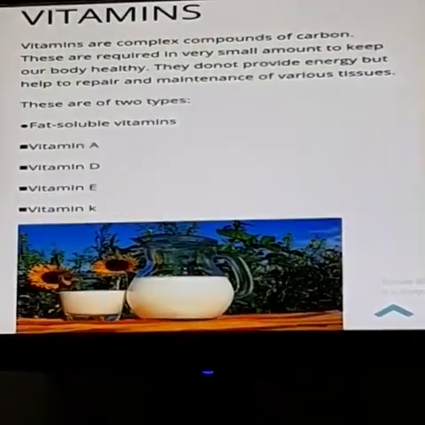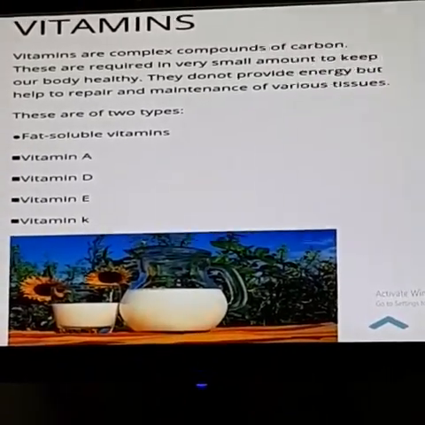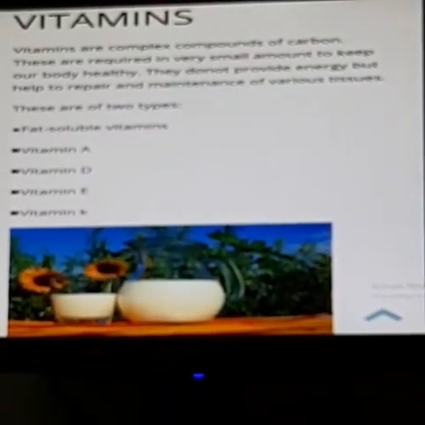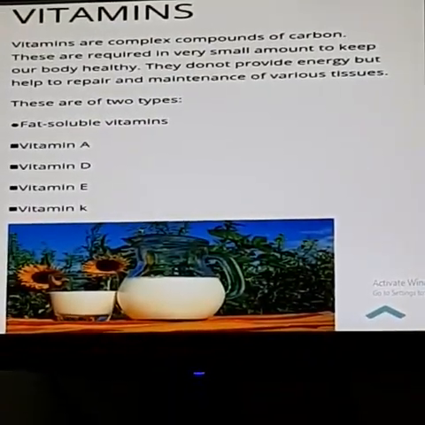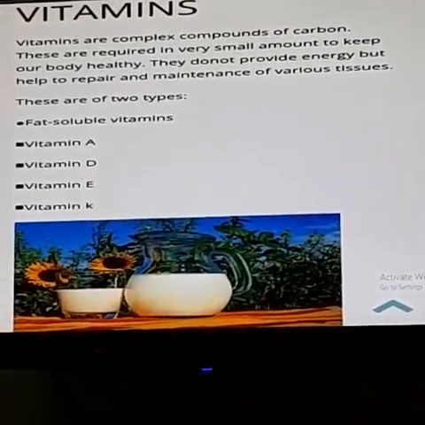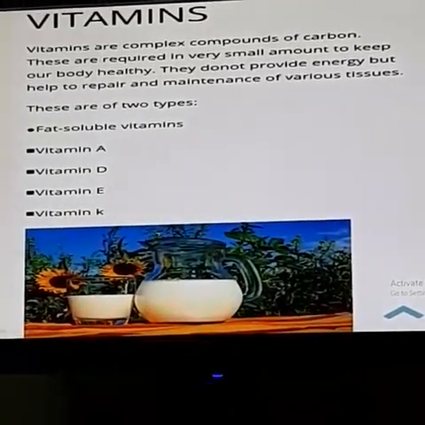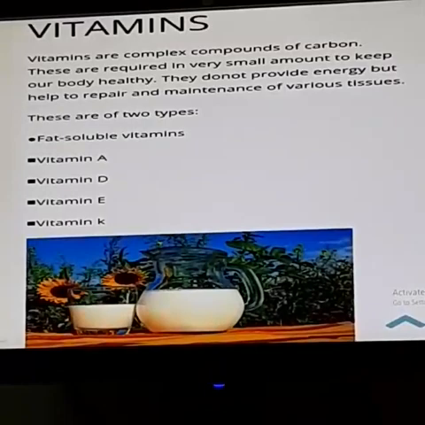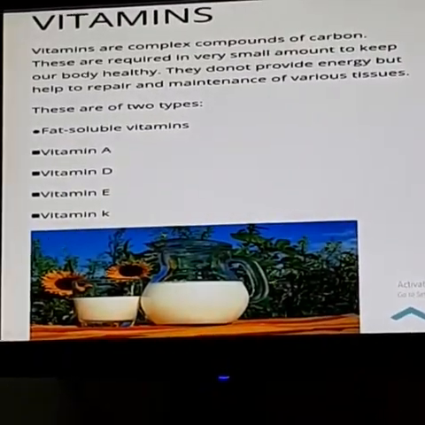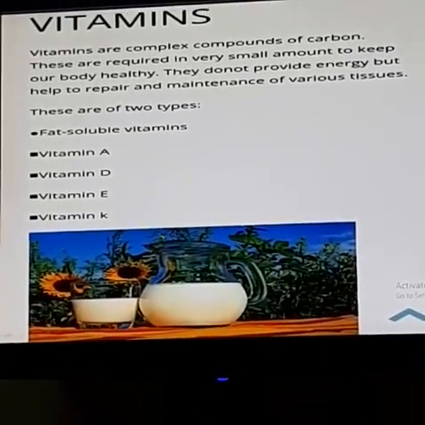Vitamin, what is the main work of vitamin? It protects us from different diseases and we can say it increases the immunity power against diseases. With lack of vitamins, we face many types of deficiency diseases. So for the vitamins, there are also two types. First one is fat soluble vitamins. The fat soluble vitamins are vitamin A, vitamin D, vitamin E and vitamin K.